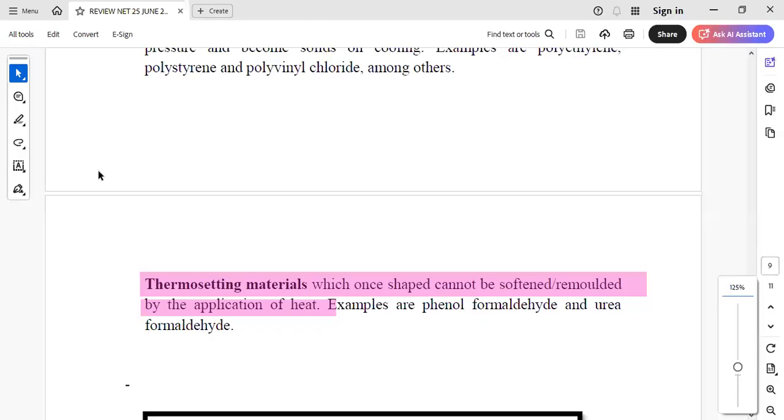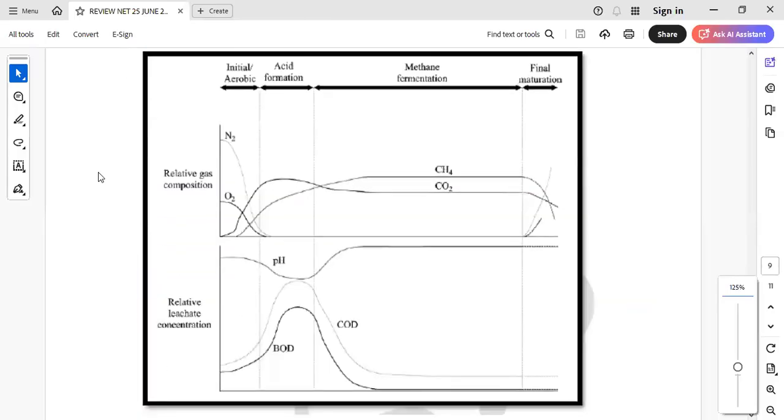Then we definitely had the landfill question, where they have asked the different phases in sequence. First was initial aerobic, then acid formation, then methane formation, right? So these phases were there, arranged as the phases of landfills.